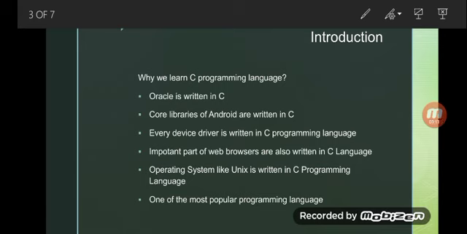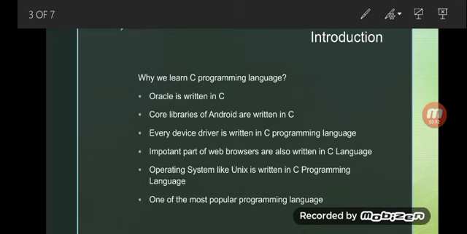Like that, operating systems also. It includes operating systems like Unix. We use Windows 10, Windows 7, Windows 8.1, and Linux and Unix are also operating systems, and Unix is written in C programming language.